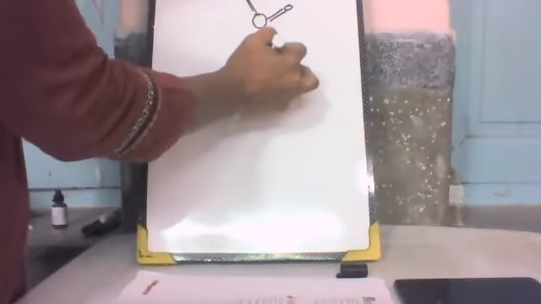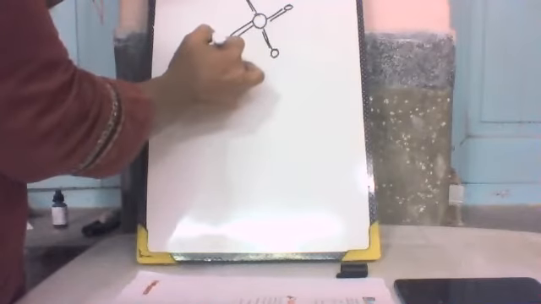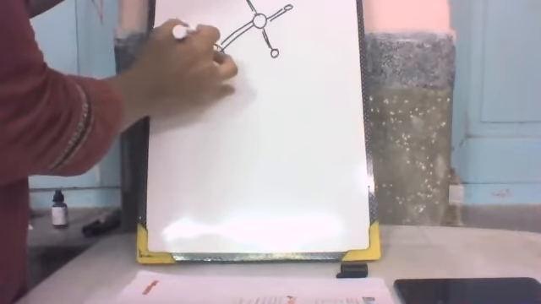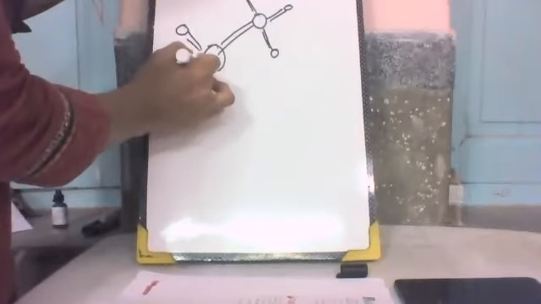Here is a structure. This is the structure of another atom, one kind of atom.